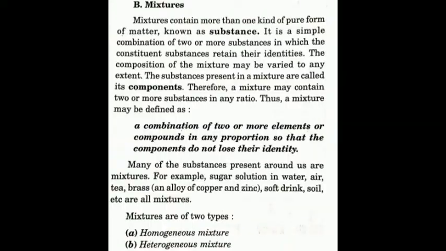Then come the mixtures. What are mixtures? A combination of two or more elements or compounds in any proportion so that the components do not lose their identity. For example, you have two compounds A and B, and in the first mixture you put 50% of A and 50% of B, it is a mixture. In the second you put 70% of A and 30% of B, even that is a mixture, but with different proportions. So this is the meaning of a mixture. Now mixtures are again of two types: homogeneous mixtures and heterogeneous mixtures.